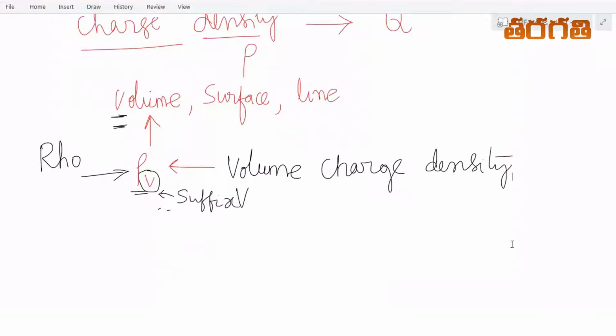Similarly, we use the notation rho suffix S. S is the first letter in surface, so we call it surface charge density.